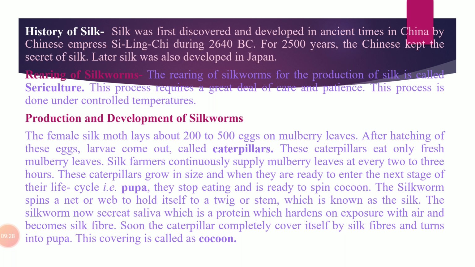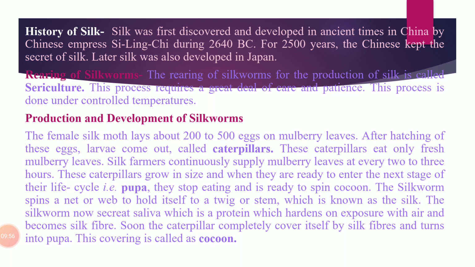That is why farmers allow only a few pupae to change into moths, because farmers have to take out good quality silk fiber. They allow a very small percentage of pupae to change into moths, and most of the pupae are killed by dipping in hot water or a hot oven to get long fibers from the cocoon.